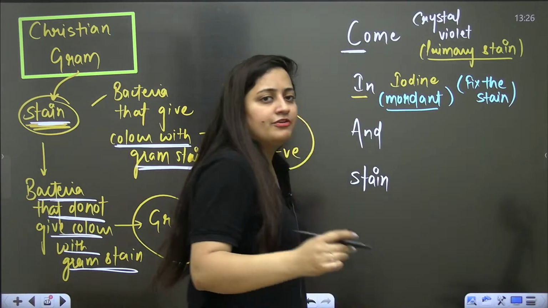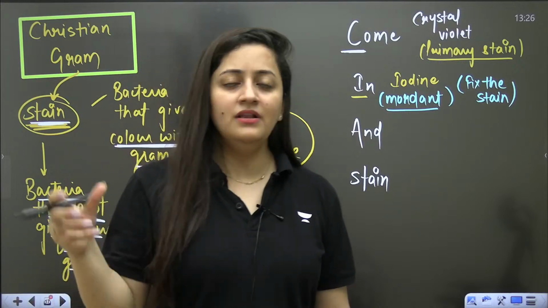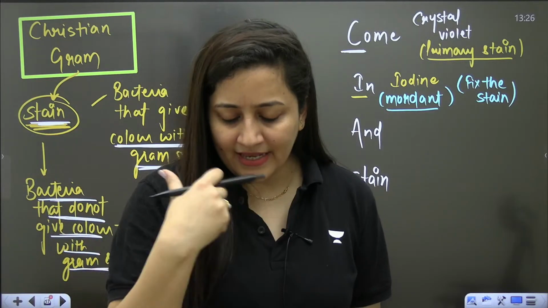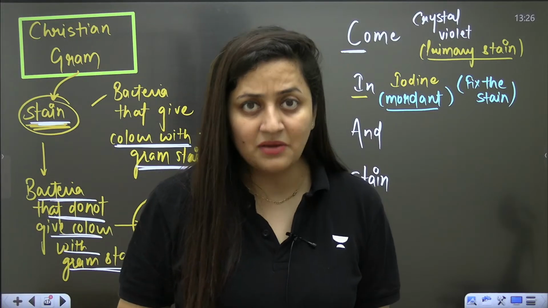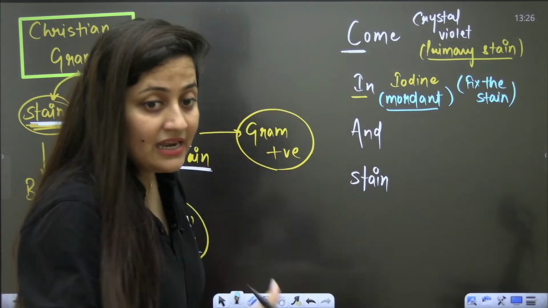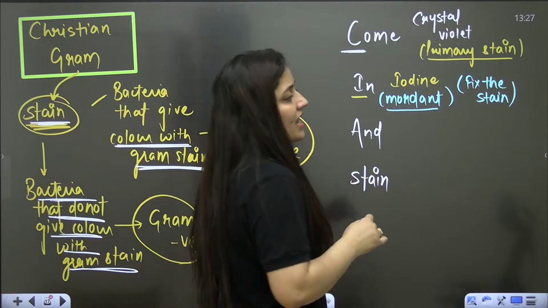I hope you can visualize that you are going to take a sample where bacteria are in a tray, then you are going to add the crystal violet stain, which is the main stain, the primary stain. Then after that you will add the Gram's iodine, right?